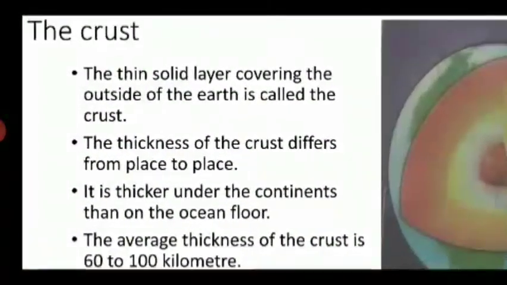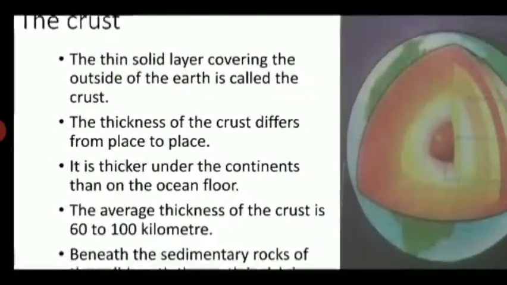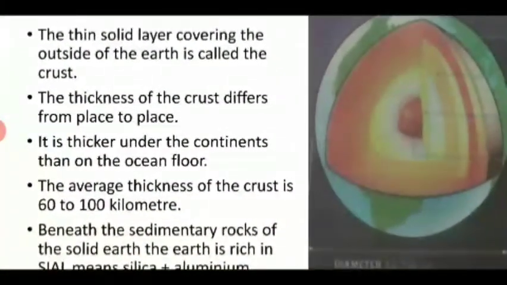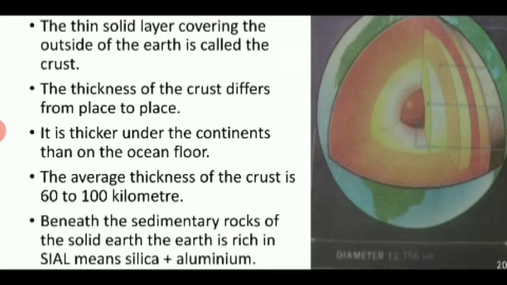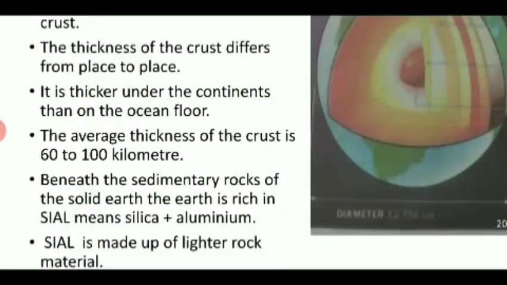The thin solid layer covering the outside of the Earth is called the crust. It is a thin layer and it covers the outside of the Earth. The thickness of the crust differs from place to place. It is not even all over the Earth, but differs from place to place. It is thicker under the continents than on the ocean floor. The average thickness of the crust is 60 to 100 kilometers.